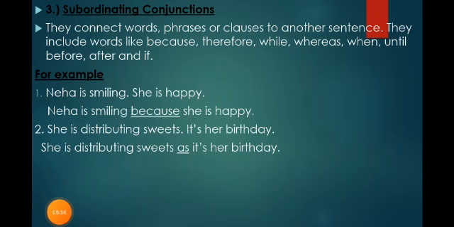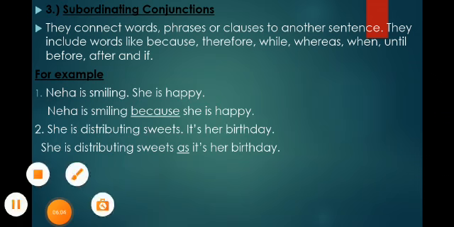Now come to the next kind, subordinating conjunctions. They connect words, phrases, or clauses to another sentence. They include words like because, therefore, while, whereas, when, until, before, after, and if. Now come to the example. Neha is smiling, she is happy. Now, Neha is smiling because she is happy. She is distributing sweets. It's her birthday. She is distributing sweets as it's her birthday.